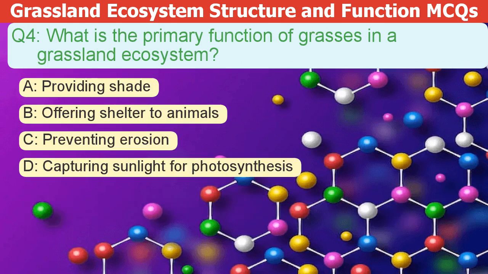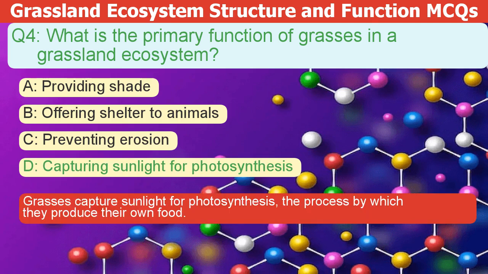What is the primary function of grasses in a grassland ecosystem? A. Providing shade. B. Offering shelter to animals. C. Preventing erosion. D. Capturing sunlight for photosynthesis. The correct answer is D. Grasses capture sunlight for photosynthesis, the process by which they produce their own food.